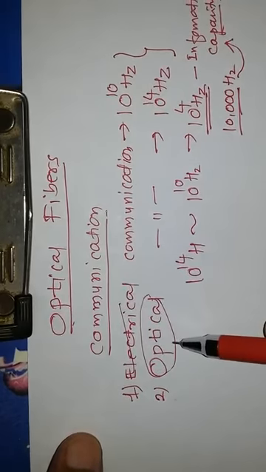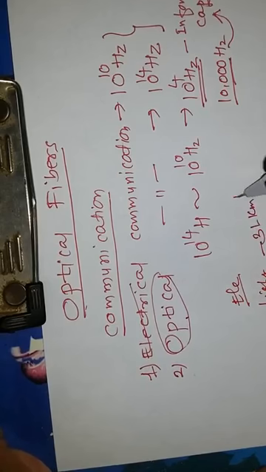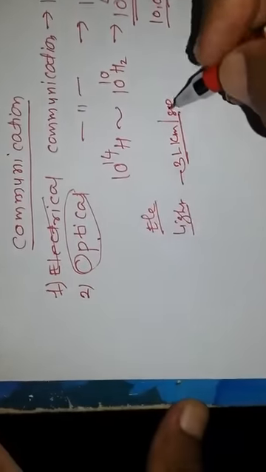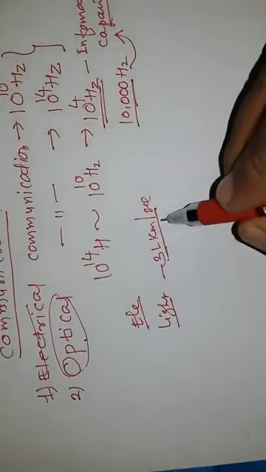That is why optical fiber communication uses light, and the previous one was using electrical signals. The light travels at a velocity of 3 lakh kilometers per second, which is the highest velocity on the surface of the earth.